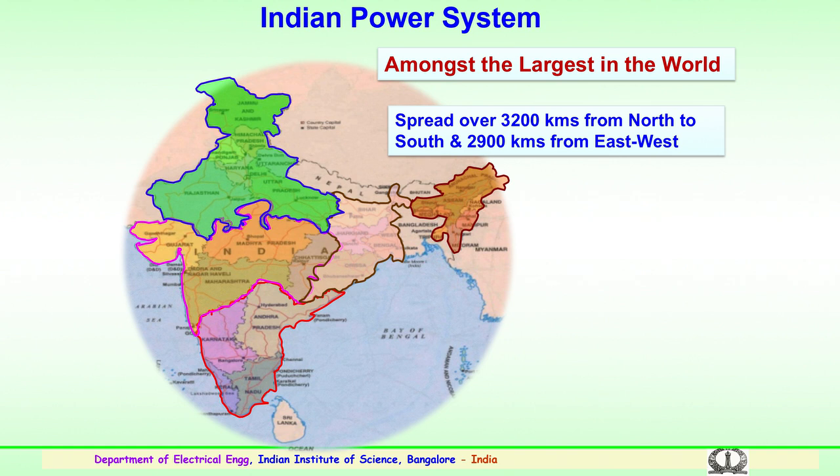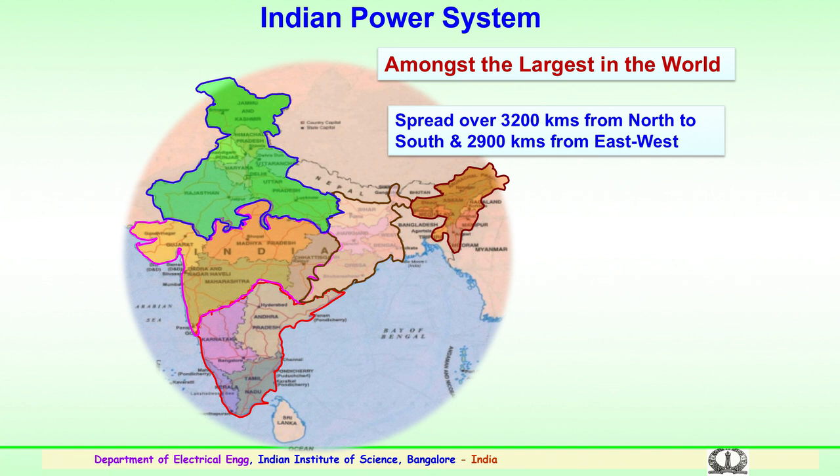So, it spreads over 3000 kilometers from the north to the south of the country, from Jammu to Kerala, and from east to west, from Gujarat to the northeast, around 2900 kilometers.